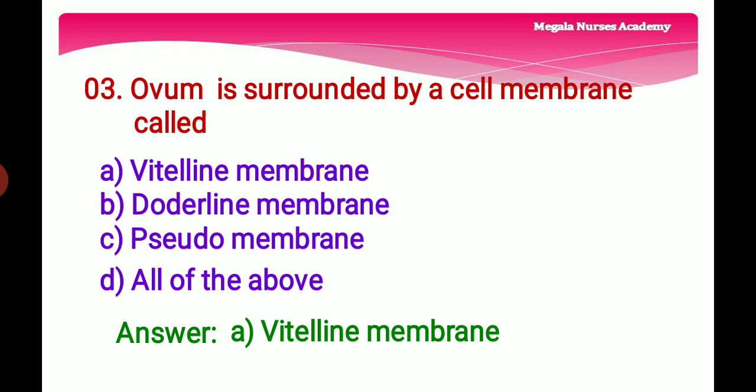Third question, ovum is surrounded by a cell membrane called option A, vitelline membrane. It is the outer surface of the plasma membrane of the ovum. And option B, Doderlein membrane. It is otherwise called lactobacillus. Lactobacilli are the most abundant bacteria present in the normal vagina of women of childbearing age. And option C is a pseudomembrane. It is a false membrane in the eye that sometimes develops infection and inflammation. And option D is all of the above. So the right answer is option A, vitelline membrane. Ovum is surrounded by a cell membrane called option A, vitelline membrane.